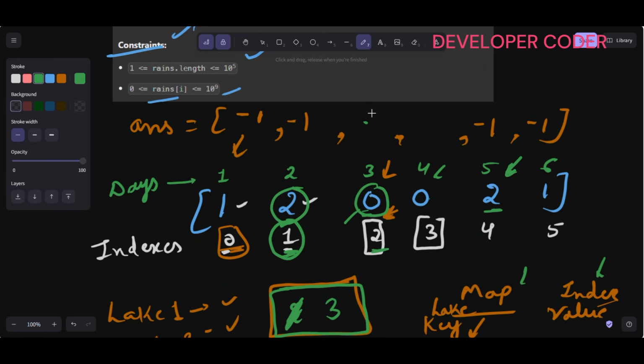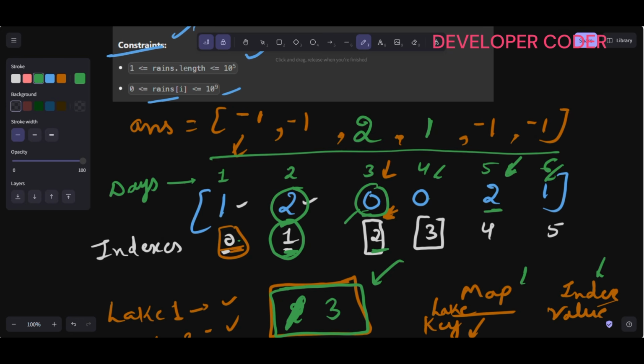This is the lake that we are drying, so I'm just going to add this 2. Clear? And same way when I reach here, I will search 1 is here, 0, and after 0 what is the first value in my tree set? This 2 is already removed. Now 3 is available, so I'm clearing this lake. That's why I'm writing this. So this is how you need to solve it.